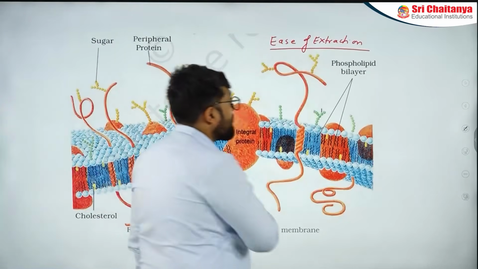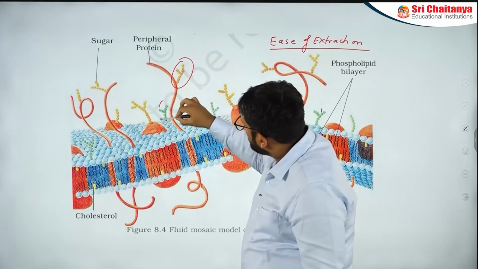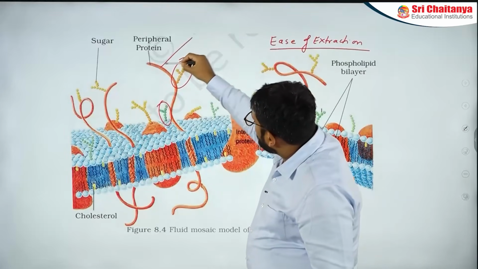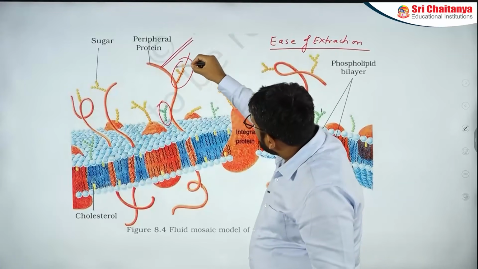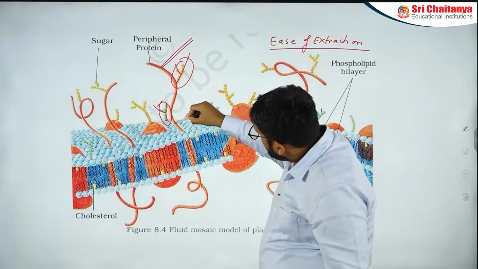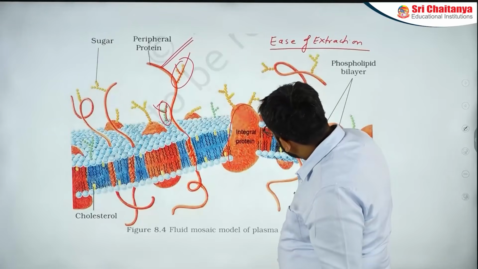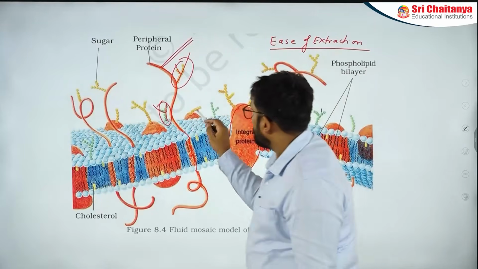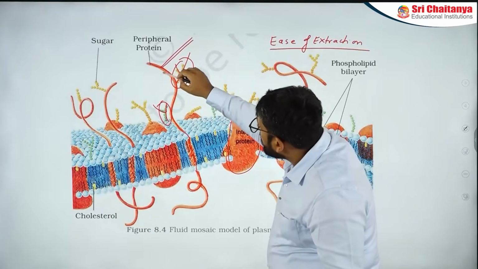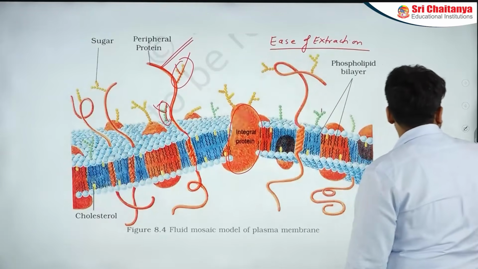See one more nuance in this diagram. These are sugars, but this is a protein. The problem is that many times when a diagram appears, they will make the diagram something like this, and you might think that this is also a sugar. This is not a sugar. This thing is actually a protein. People remember the big bulbous structure as protein. They remember other parts as proteins, but they don't remember these parts as proteins. So, important, remember that this is a protein, this is not a sugar. Important point.